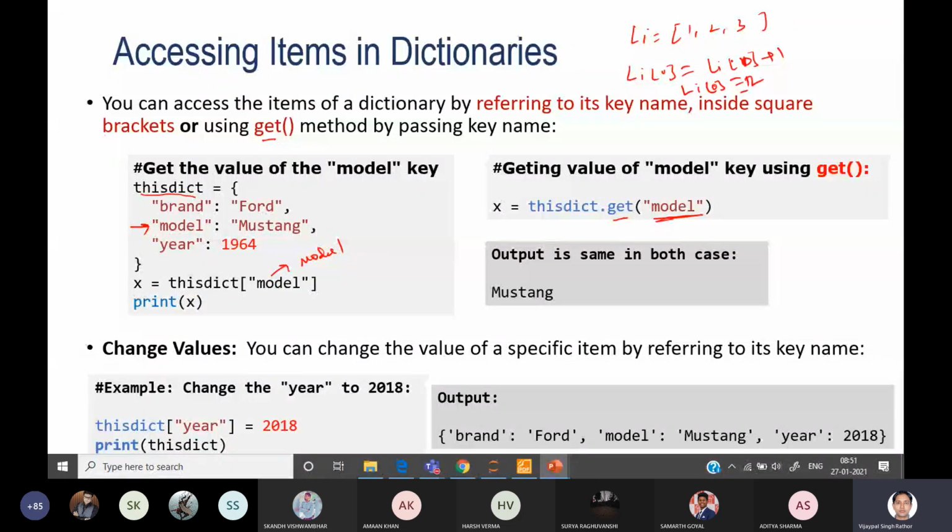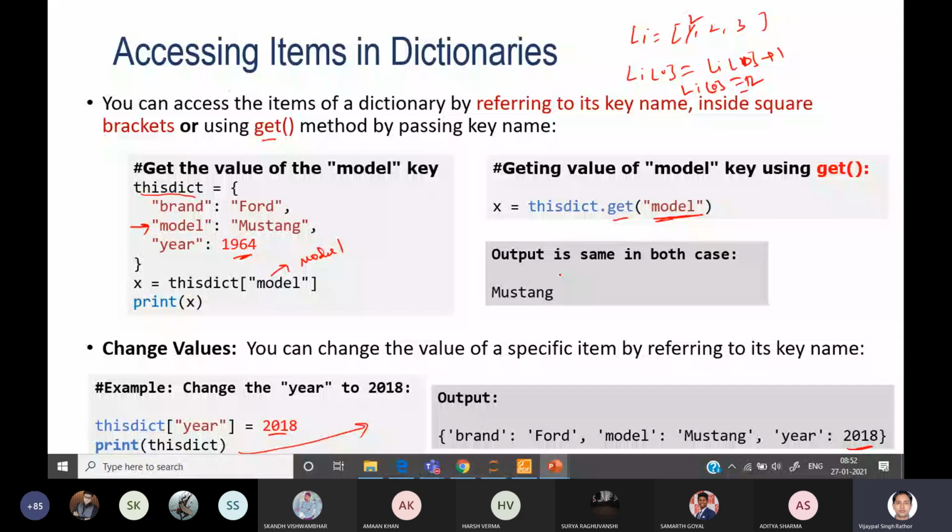Okay, a similar way we can do in the dictionary. You can change the value of a specific item by referring to its key. Like here we have already stored year equals 1964, the previous value. Now I want to change this value, so you can use here year and 2018. Now if you print, instead of 1964, 2018 will be displayed. So in this way you can change the value associated with a specific key.